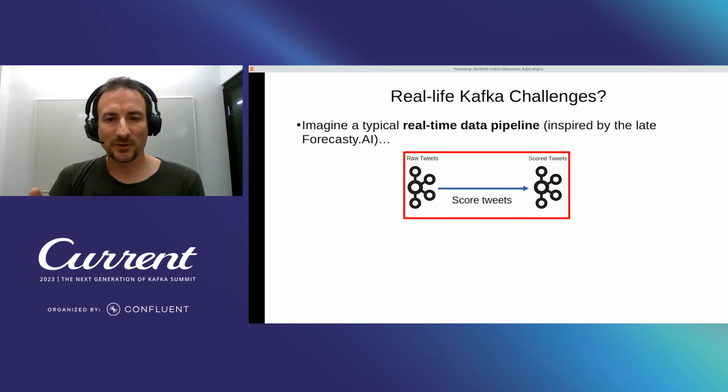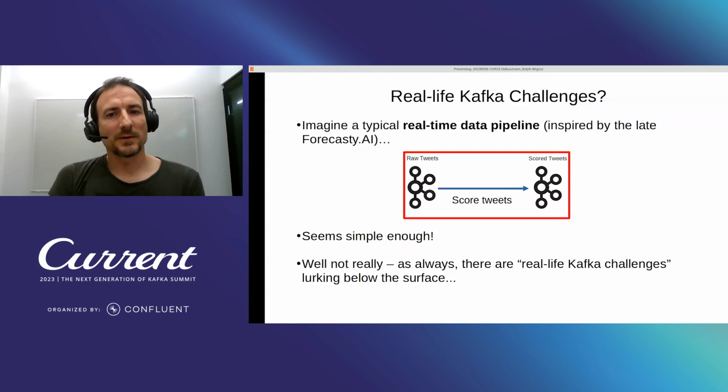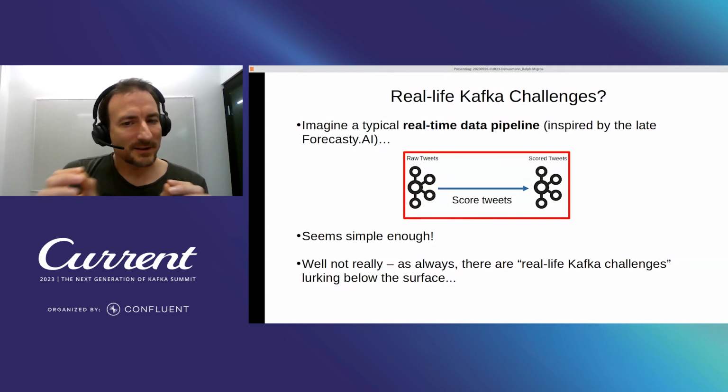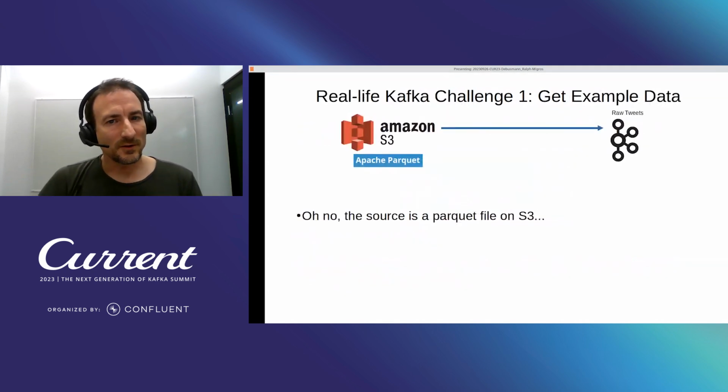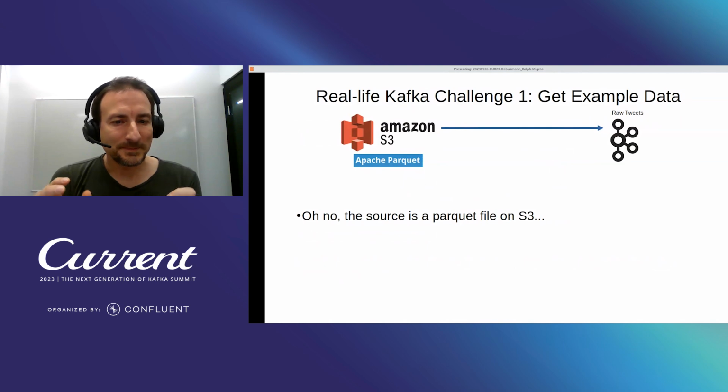In this talk, we just focus on the middle part, which is interesting enough. We take raw tweets, score them, and write them back to another topic, which contains the scored tweets. And that should be easy enough, but it's not. There are always tiny little challenges lurking behind the surface, and that's exactly what Cfei tries to solve: all these real-life Kafka challenges.